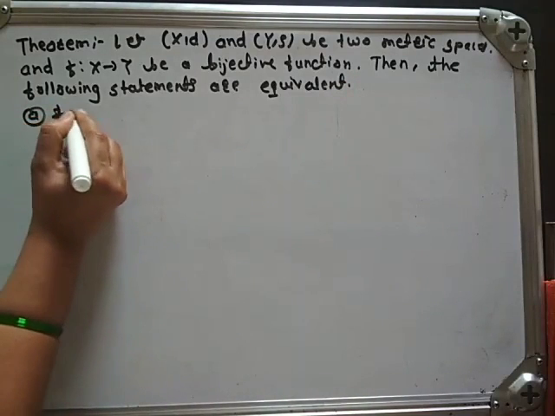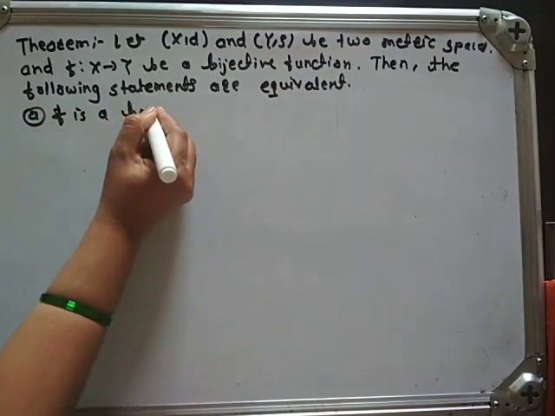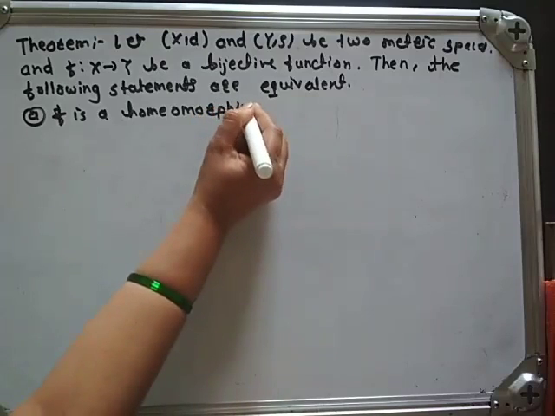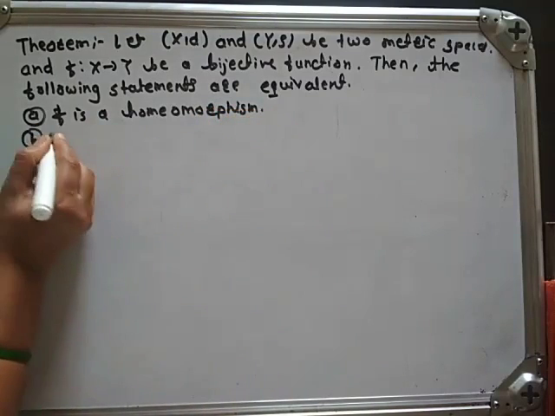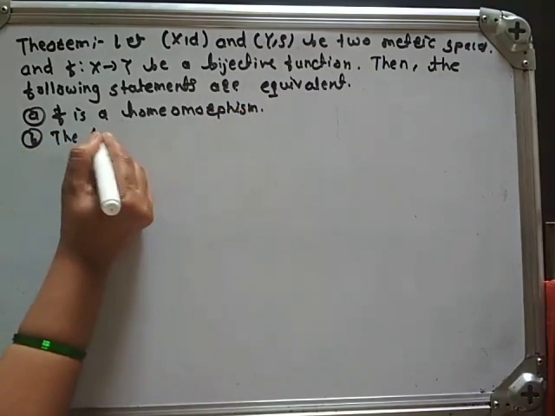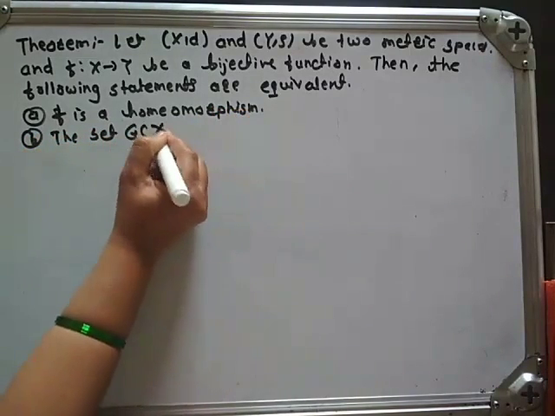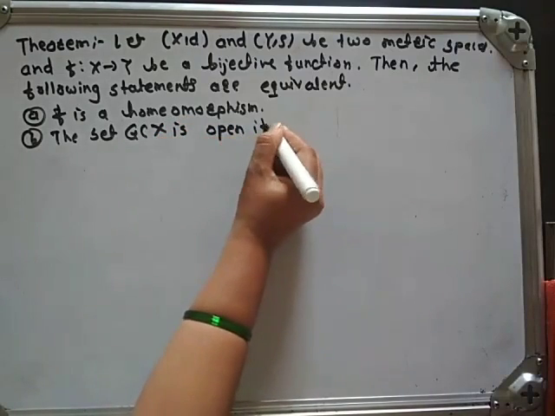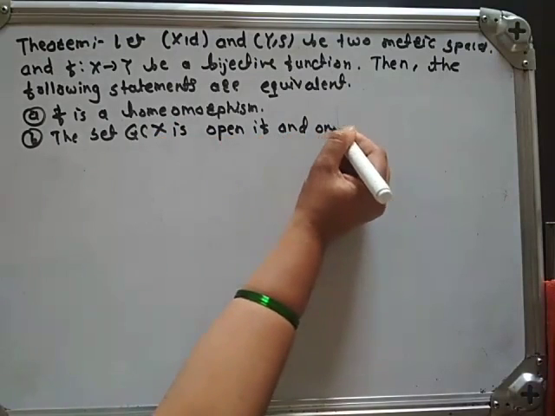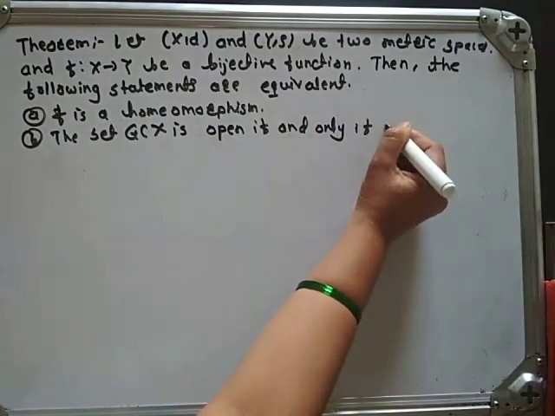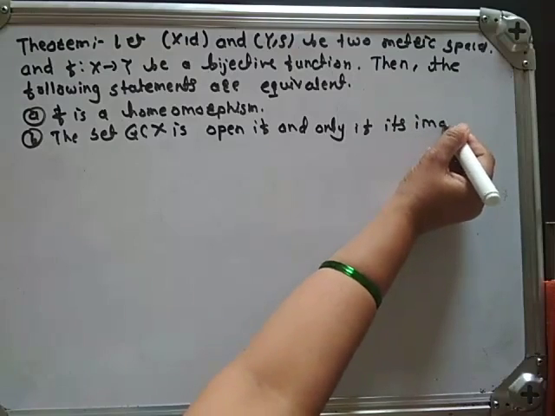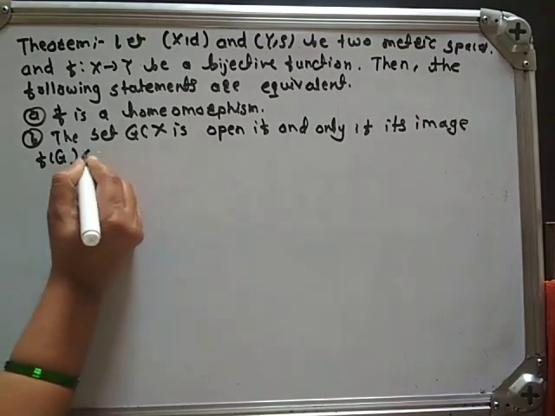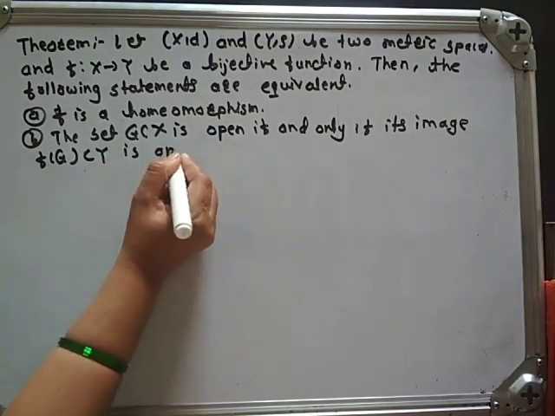A: f is a homeomorphism. B: a set G, a subset of X, is open if and only if its image f of G, a subset of Y, is open.